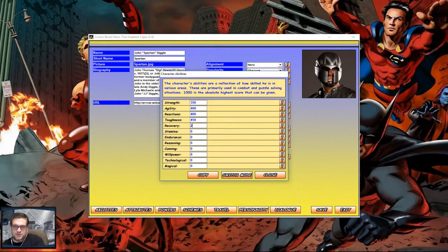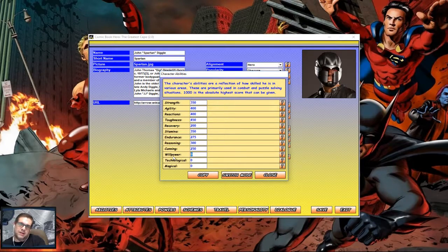Recovery, average person, 200 maybe. Stamina, I would say he's a little bit above average because he had all that military background and everything. Maybe 300. We'll go 350. His endurance, probably going to be the average, so we're going to go 275. His reasoning, well, he seems to be unreasonable at times and makes short decisions, but average. Cunning. Is he cunning? I don't know. It depends. Usually looks to other people for answers, so 250.